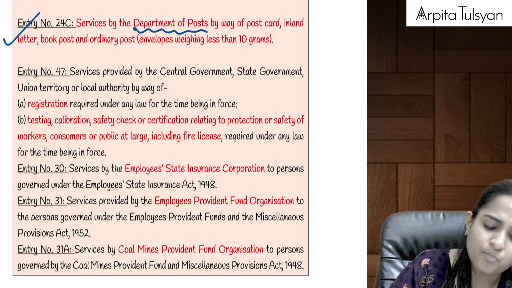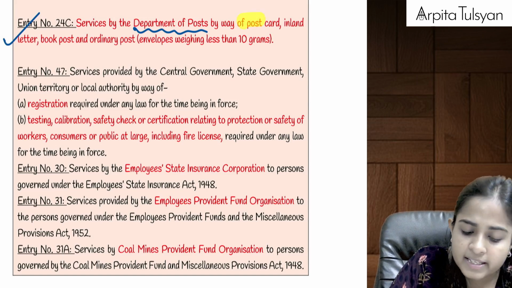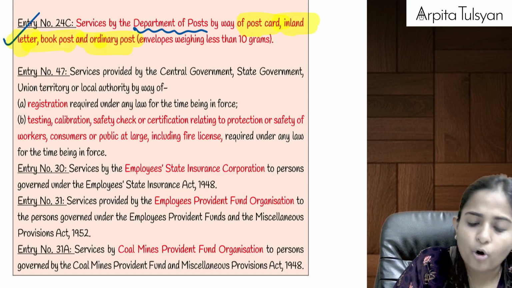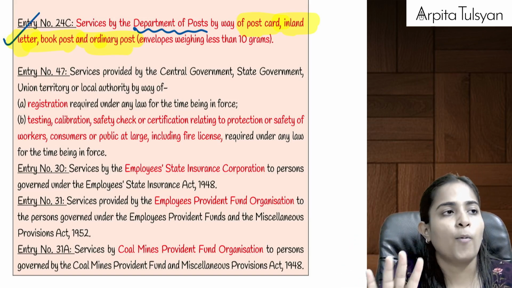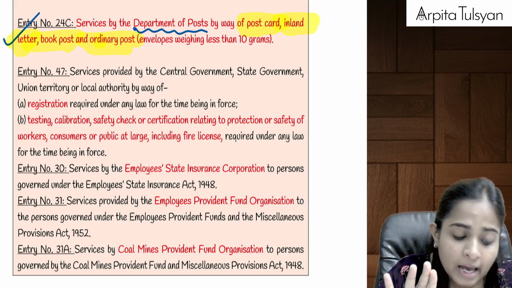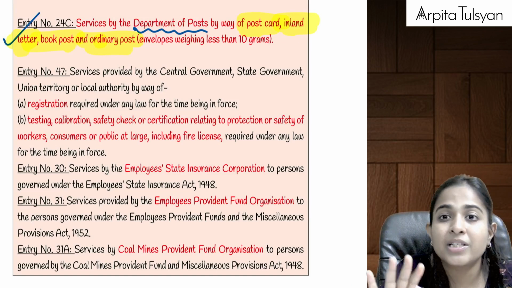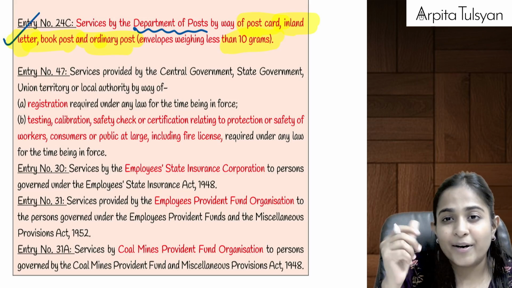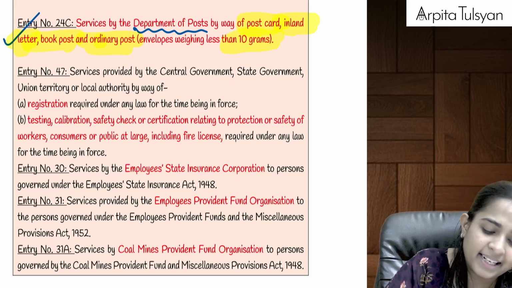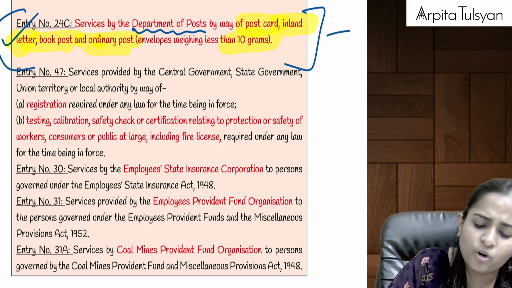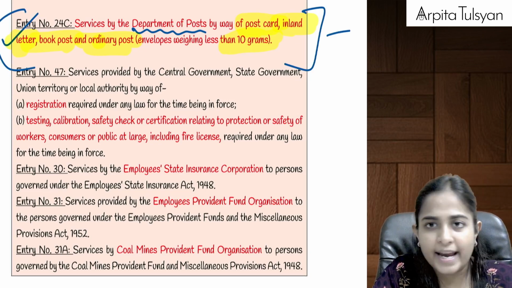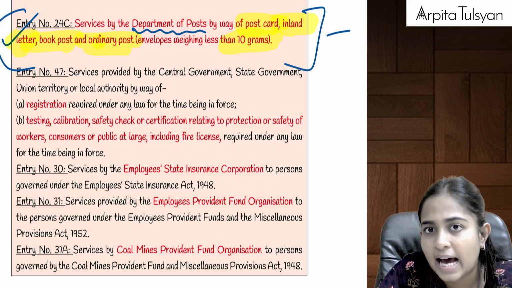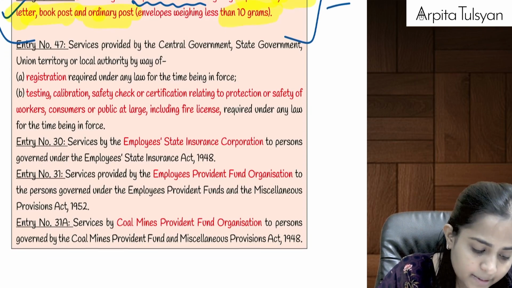But they have given a small exception: if the services are by way of postcard, inland letter, book post and ordinary post, where the weight of the consignment is less than 10 grams, and the consideration will also be very nominal, so let's make GST exempt on the same. Speed post services and registered post services are not exempted, that is fully taxable.